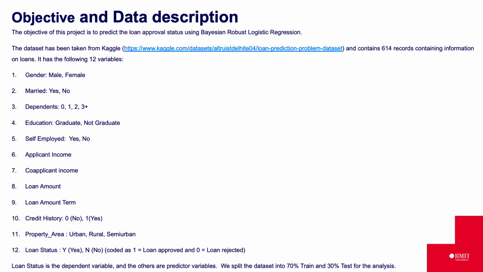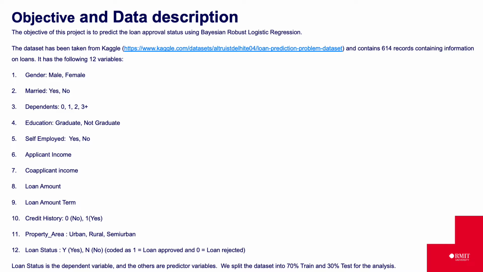loan approved. The objective of this project is to predict the loan approval status of a new applicant using Bayesian logistic regression. This is a binary classification problem in which we need to classify whether a new loan will be approved or not. The dataset used for the analysis has been taken from Kaggle. It contains 614 records containing information on past loans.